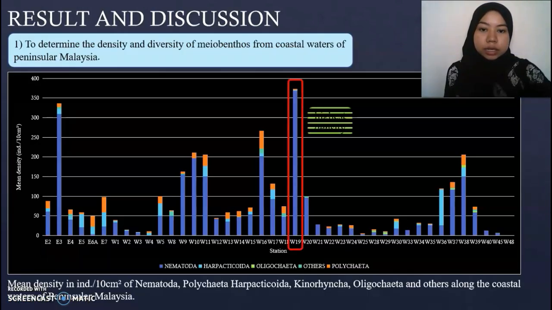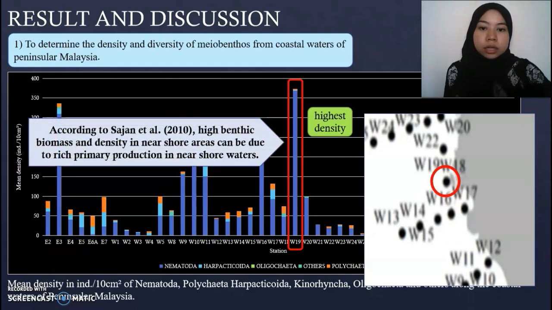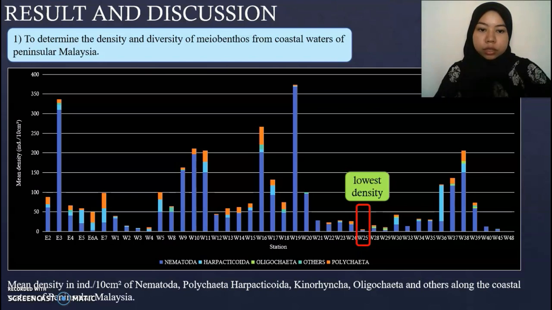As you can see, the highest mean density was recorded at station W19. This might be due to the location of the station, which is near shore. According to Sargent 2010, high benthic biomass and density in near shore areas can be due to rich primary production in near shore waters. While the lowest mean density was found at station W25.